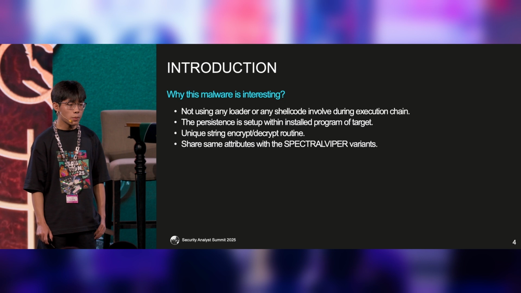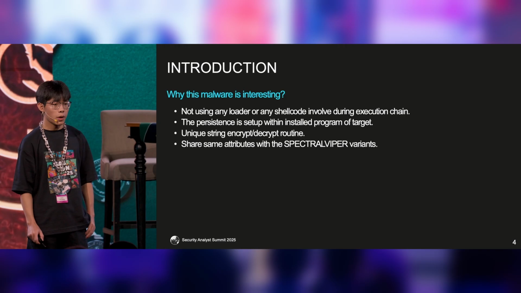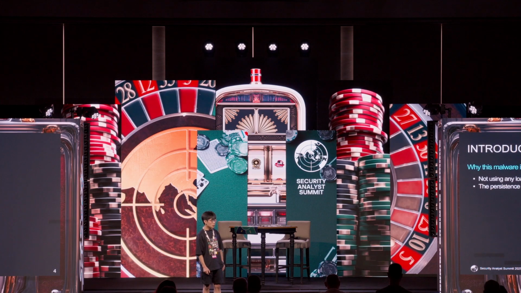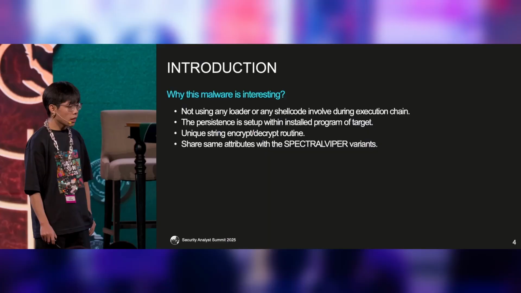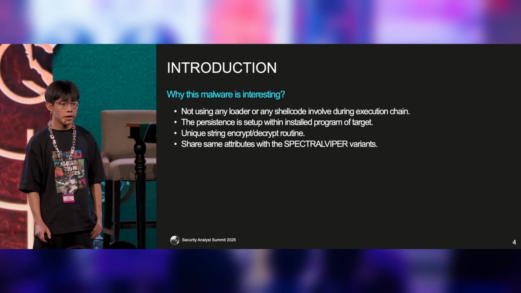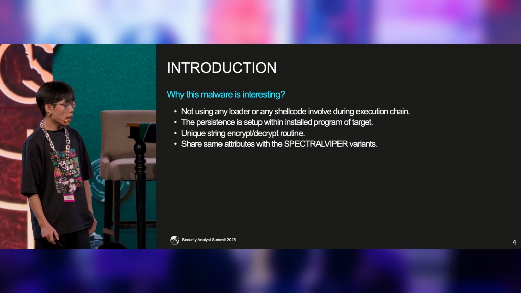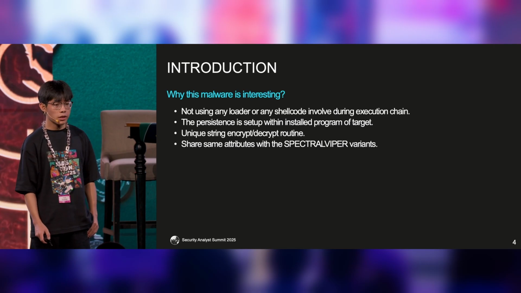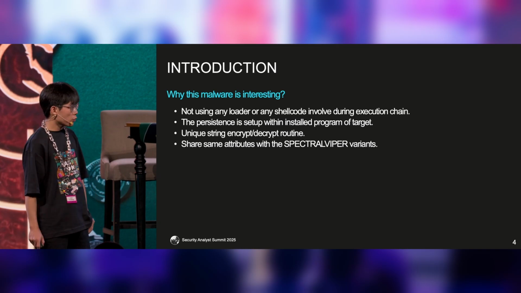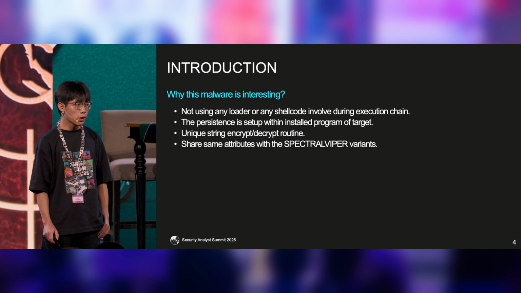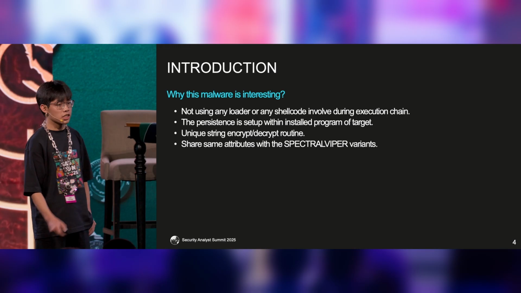Second, the persistence of the malware is kind of unique. By embedding itself within a previously installed program, the malware looks less suspicious to the user, the AV scanner, or EDR. Like other malware, it also hides string indicators through string obfuscation, but the decryption routine is kind of unique, which makes the malware stand out. And finally, this malware shares the same attributes with SPECTRALVIPER variants, and they have evolved over time.